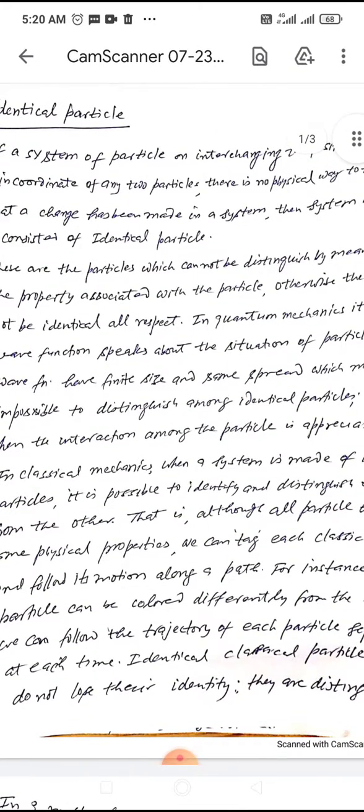In classical mechanics, when a system is made of identical particles, it is possible to identify and distinguish each particle from the other.